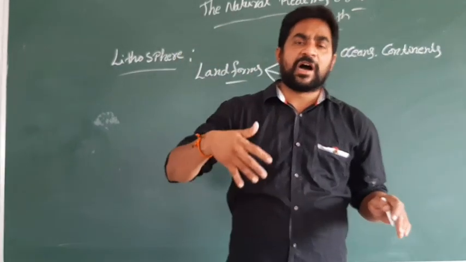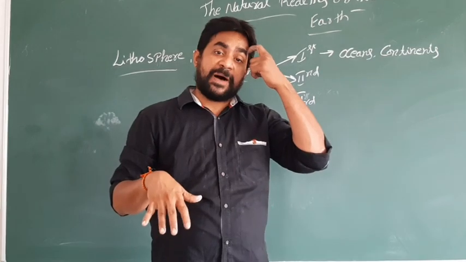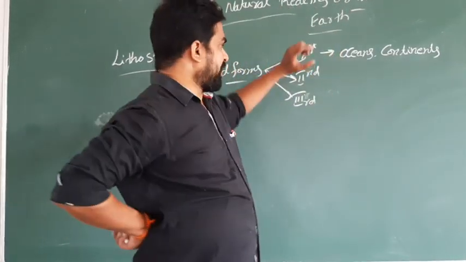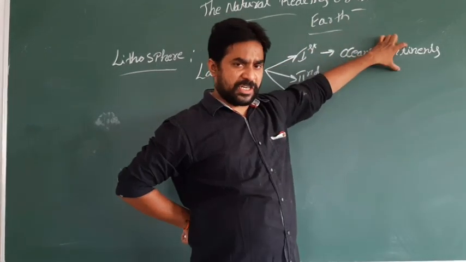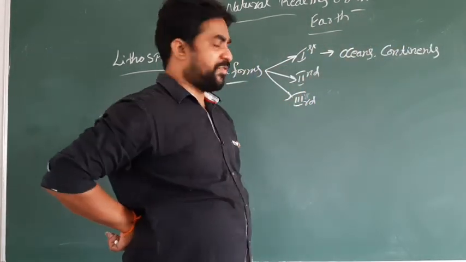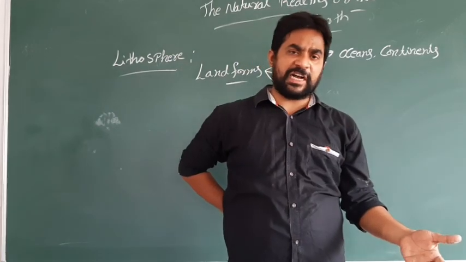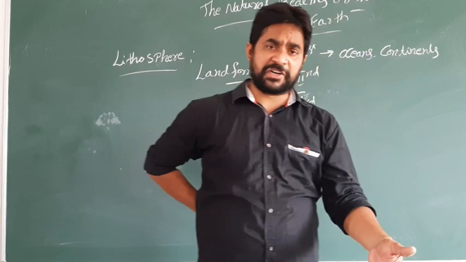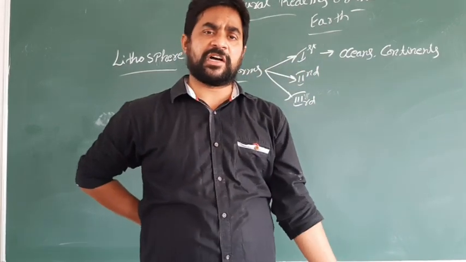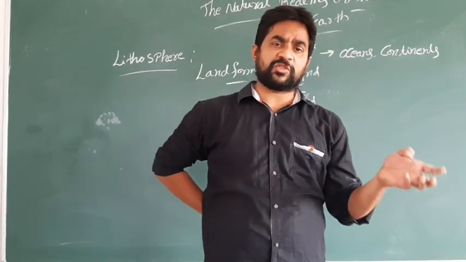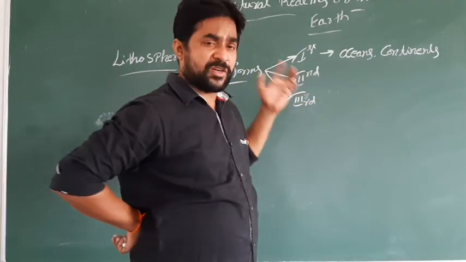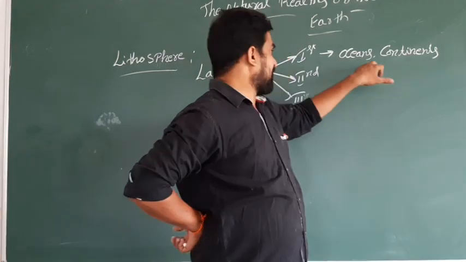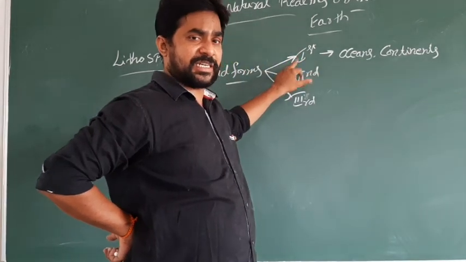We know how the earth was formed, from the time that oceans and continents were formed. So oceans and continents are a part of first order, like the Arctic Ocean, Antarctic Ocean, Pacific Ocean, Indian Ocean, and continents like Africa, Asia, Europe, North America, South America. The oceans and continents are a part of first order landform.